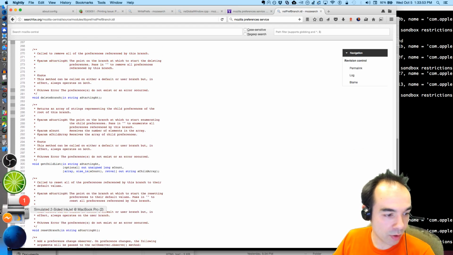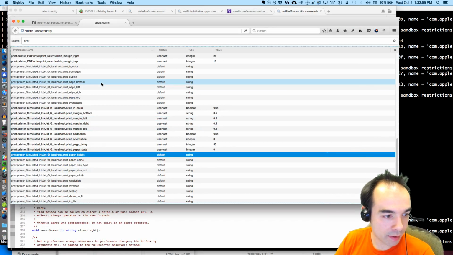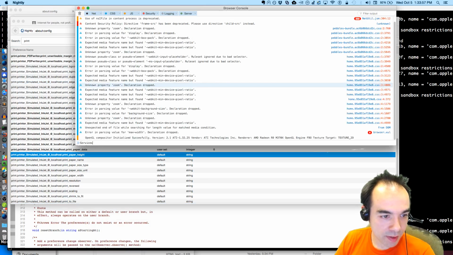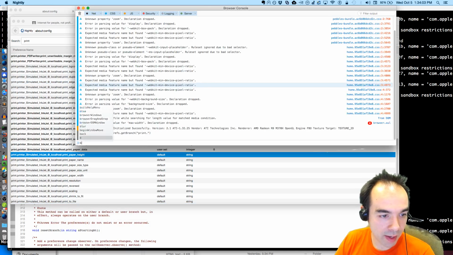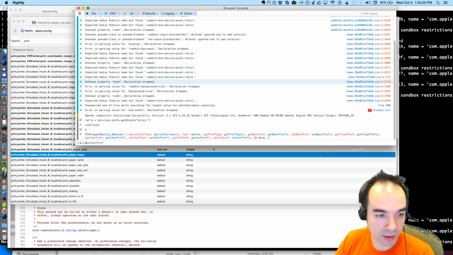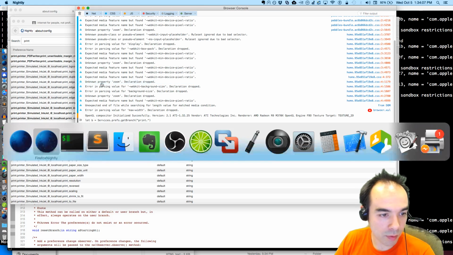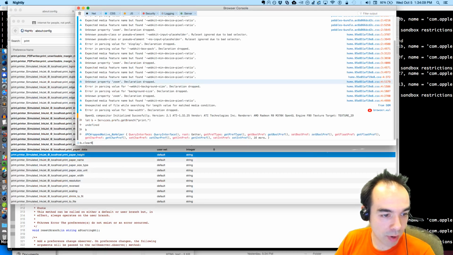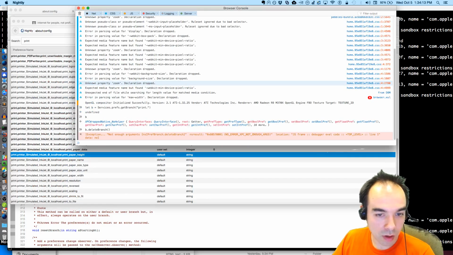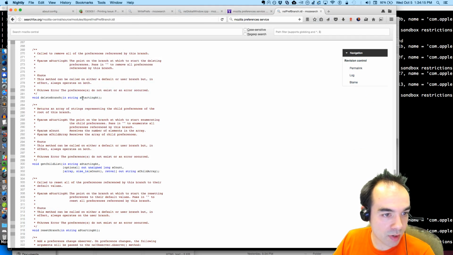Aha! So I could do that if I do Services.prefs.getBranch print, let b equal that. So I have this branch, I can clear branch. What was it? Delete branch. Delete branch starting at. Oh.